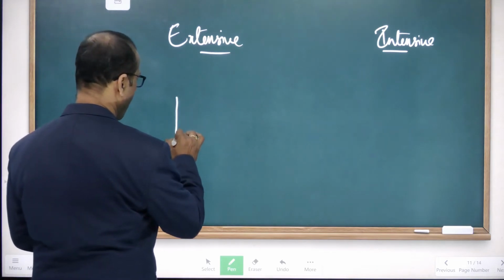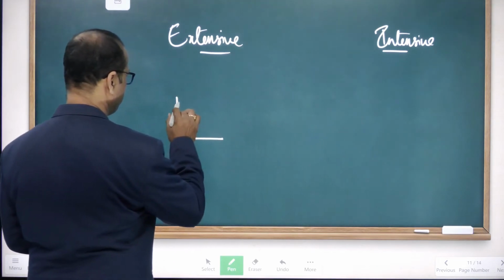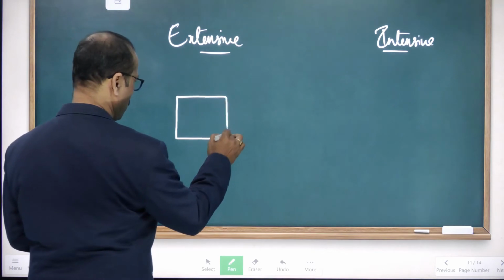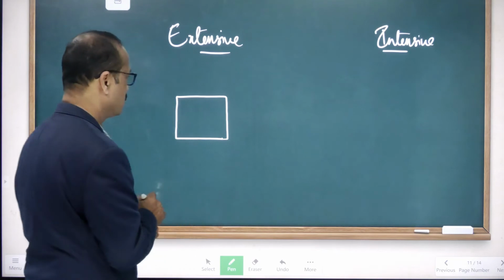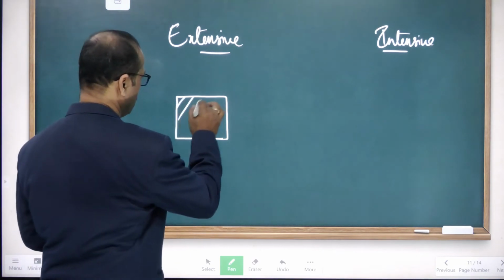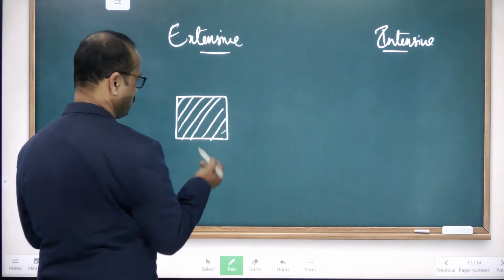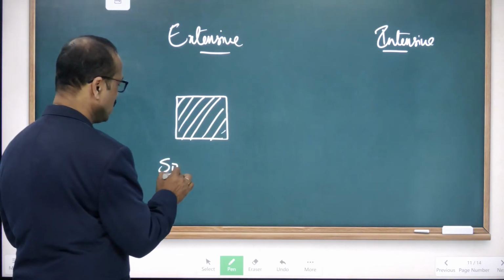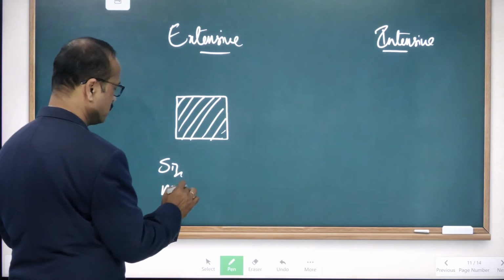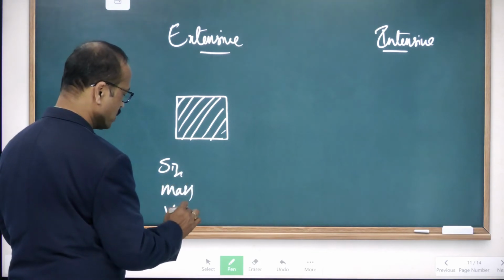I have some object of this size. Here is the size of the object, and let's see the mass and the volume of the object.